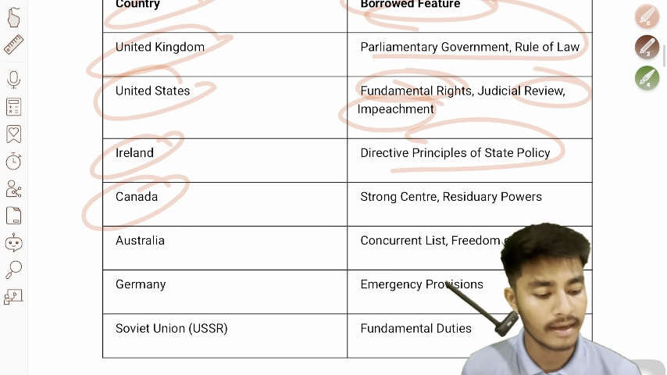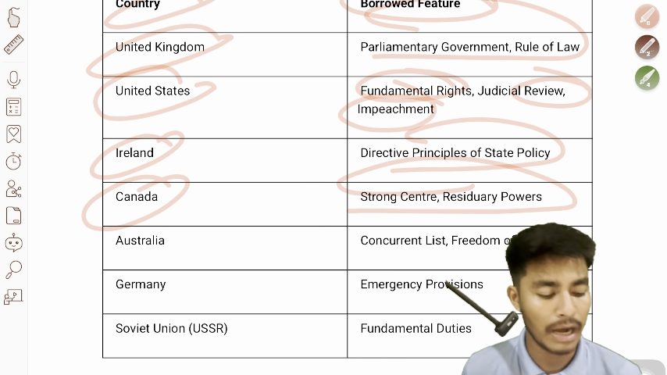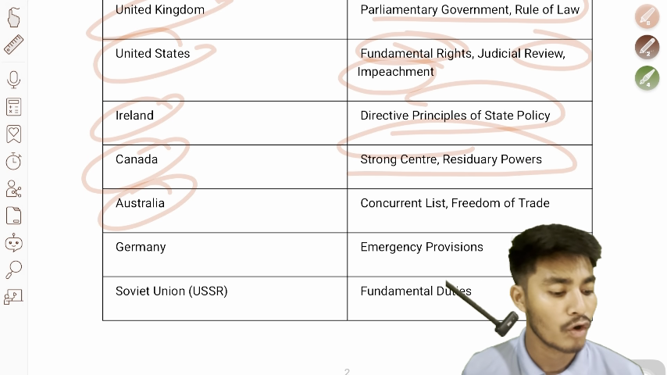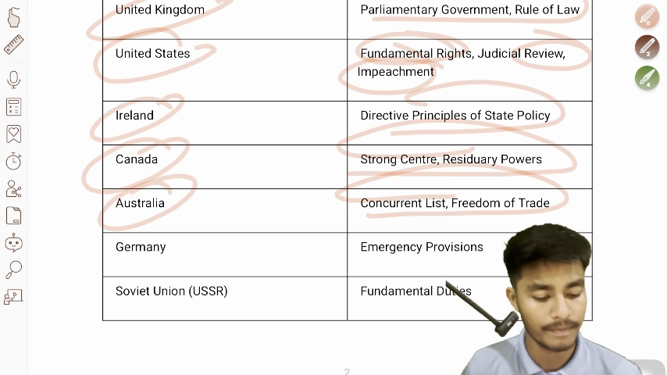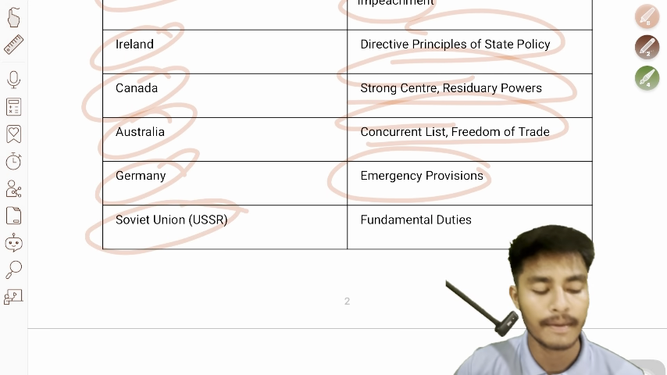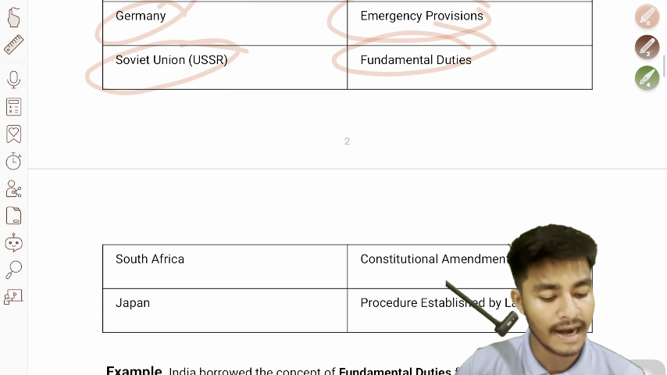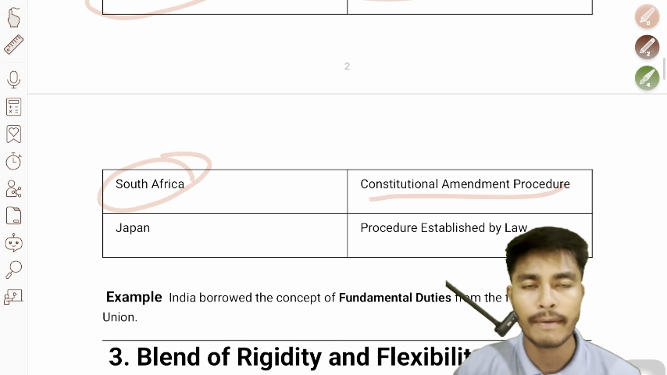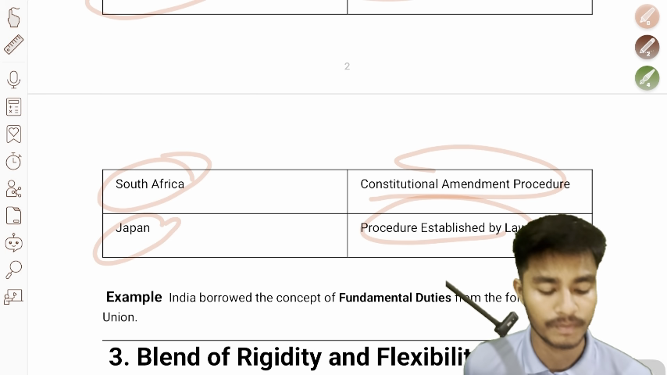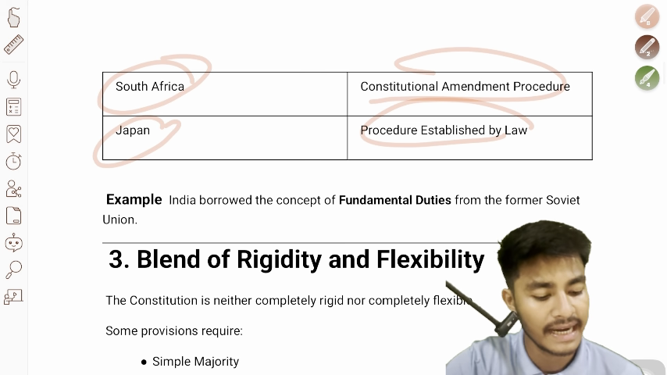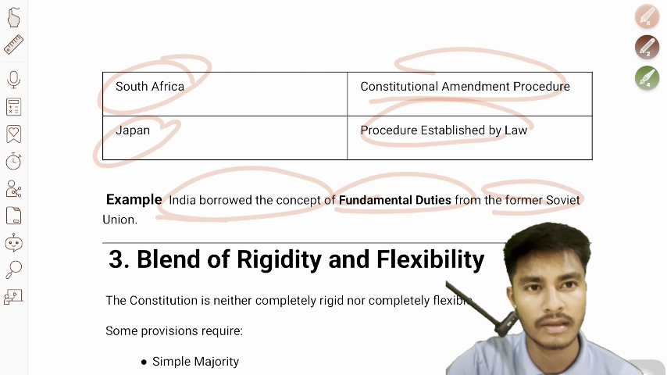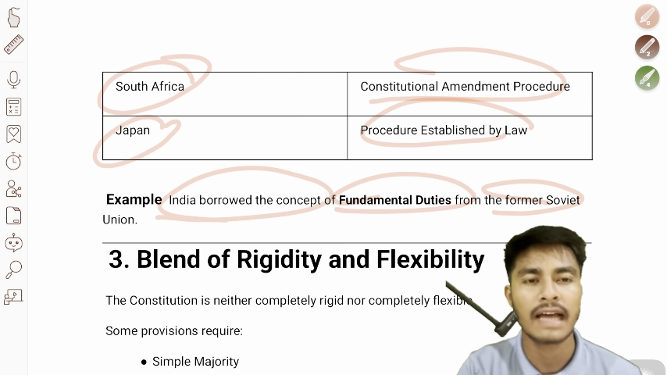We'll move to Canada: a strong center and residuary powers. And Australia: we borrowed the concurrent list and freedom of trade. Germany: emergency provisions. Soviet Union, USSR: fundamental duties. South Africa: constitutional amendment procedure. Japan: procedure established by law. So we will move to the example. India borrowed the concept of fundamental duties from the former Soviet Union, that was USSR.